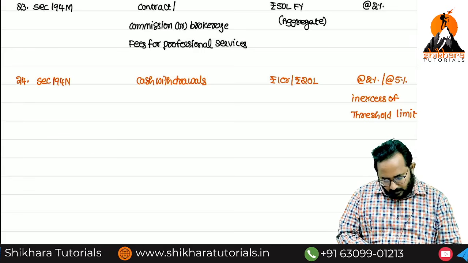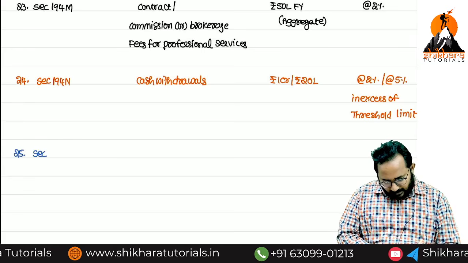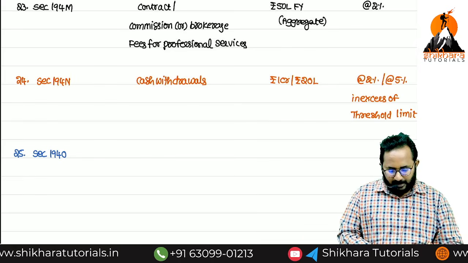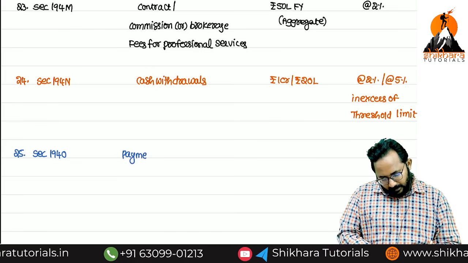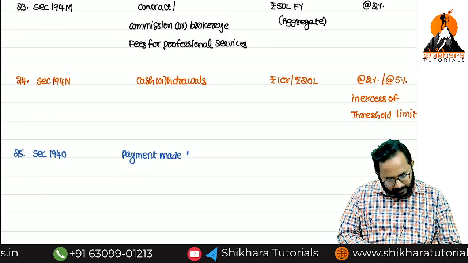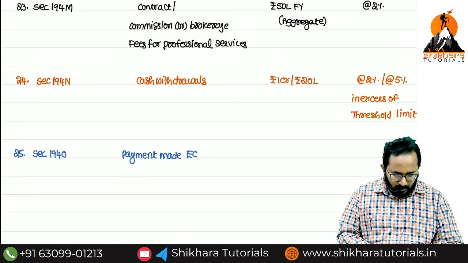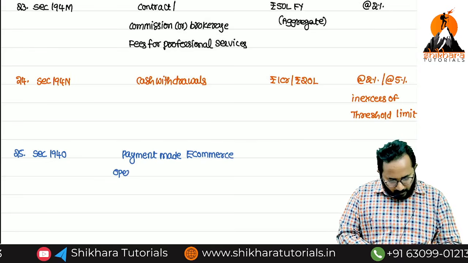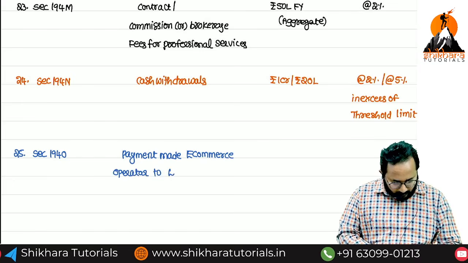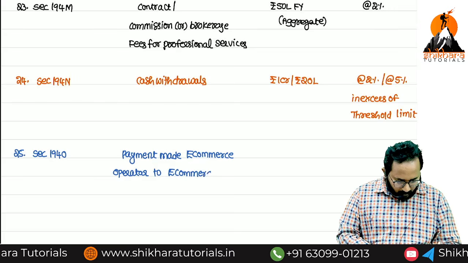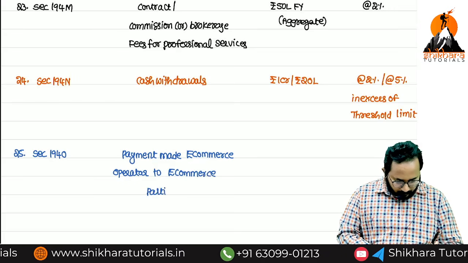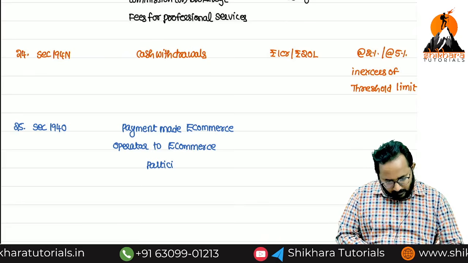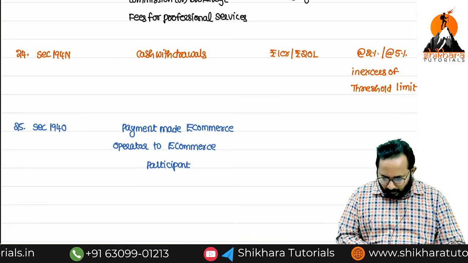Next we have to go with 25, section 194O. What is that 194O? Payment made by e-commerce operator to e-commerce participant. Yes, can you tell me what is the threshold limit?